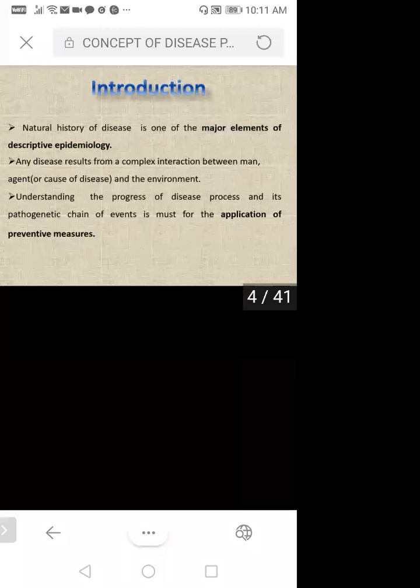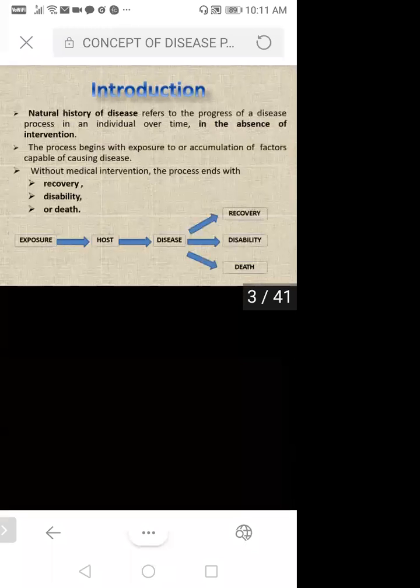Understanding the progress of the disease process and its pathogenic chain of events is a must for the application of preventive measures. If we have to take preventive measures for a particular disease, first of all we have to understand the progress of the disease and its pathogenic chain of events, and how it is happening. So these things we have to study. This was all about the introduction of the disease.